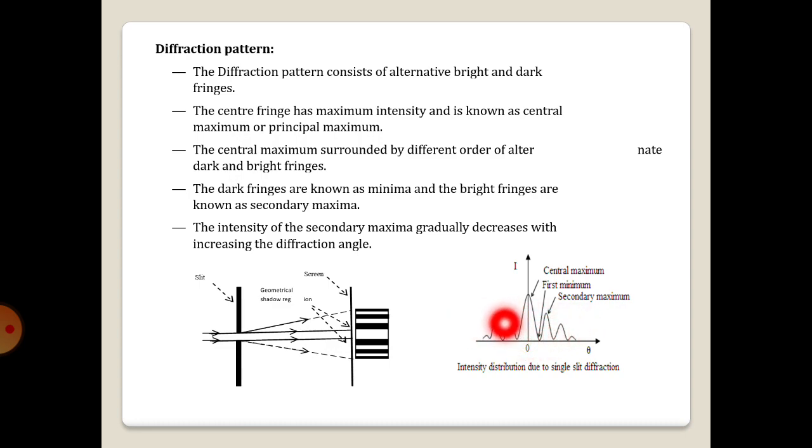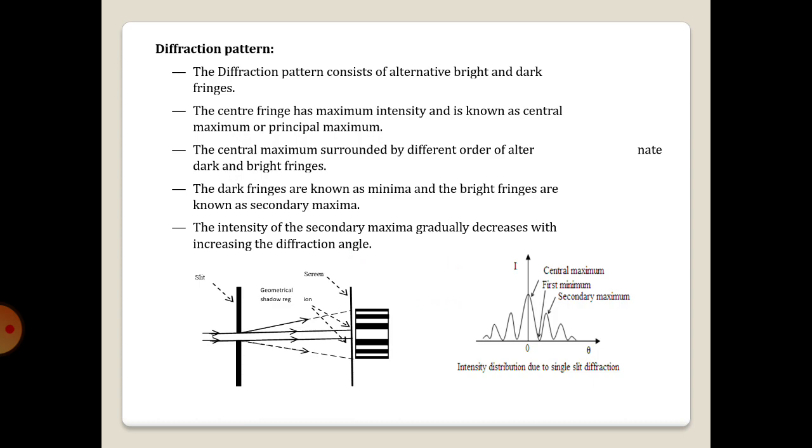So these are the secondary maxima. Here is the first order maxima, here is the second order maxima. The various order maxima are situated symmetrically on both sides of the central maxima with varying intensities. So this is the intensity distribution curve for the diffraction pattern. I hope you got a little idea about diffraction.